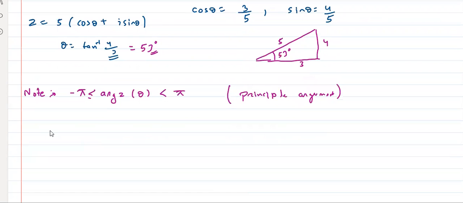Suppose I'm having z is equal to, think about it, minus 3 minus 4I cap. Tell me, this is in which quadrant? Tell me, right? So first of all, what is the value of r? R is equal to 5 only.